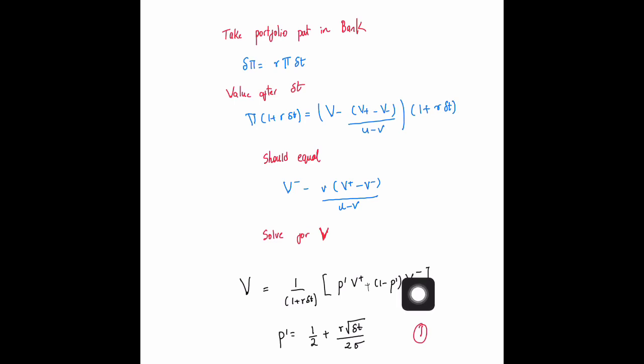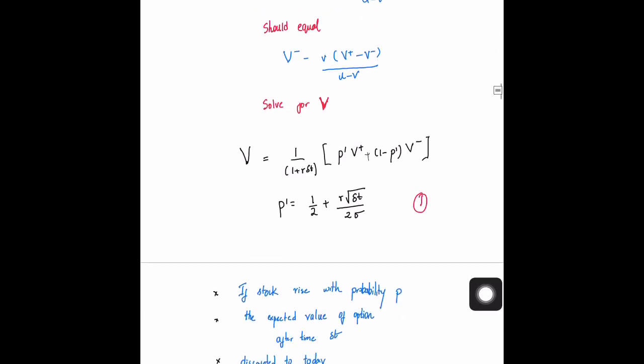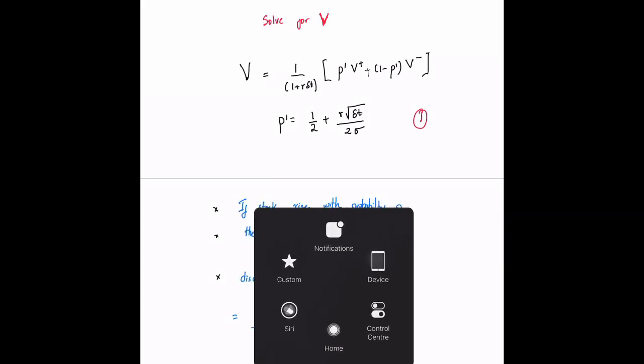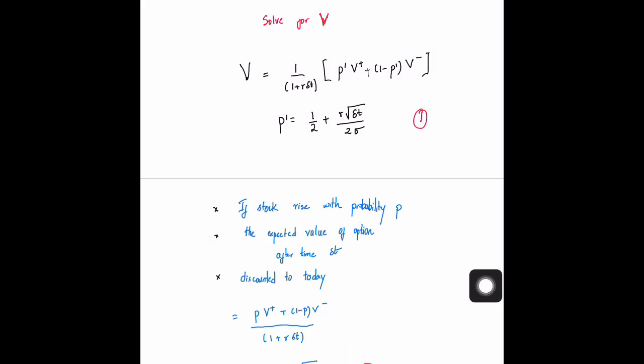Now the thing is, if the stock was basically rising with probability p, then afterwards the expected value of the option after time dt is simply what will be the expected value. For a fraction p of cases, you will have the option taking a value v plus. For 1 minus p fraction of cases, you will have the option taking a value v minus.